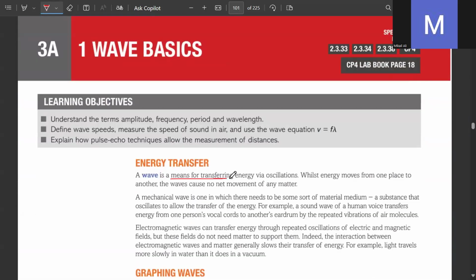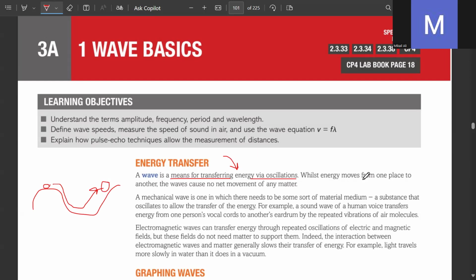A wave is a means for transferring energy via oscillations. Because if someone asks you, does a wave transfer energy? What is a wave? A wave is an energy carrier. It carries energy. For example, if you throw a ball on water, it's going to float and change distance, which means there is an energy that has transferred the ball from one point to the other. If a ball is over here, it's going to travel up to this point after a short while, which is the proof that energy transfers with oscillations.